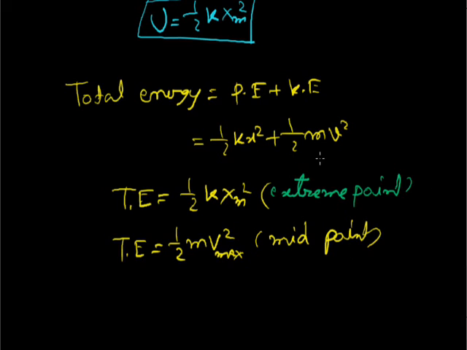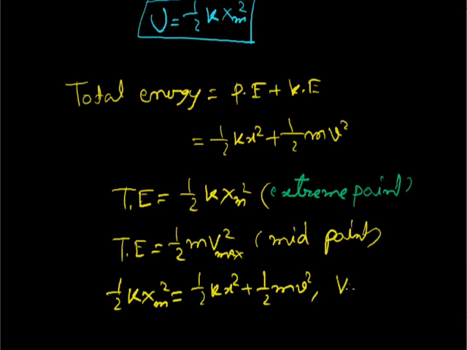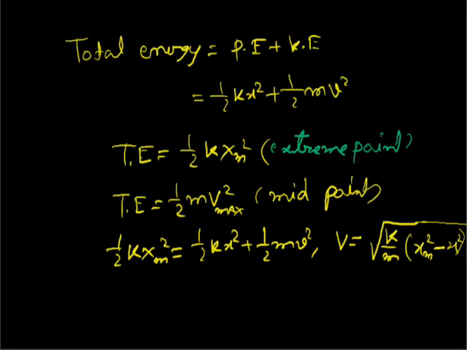See, if I take half k xm square equal to half k x square plus half mv square, then we get the velocity v equal to under root k by m times xm square minus x square.